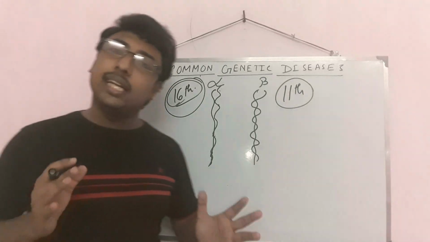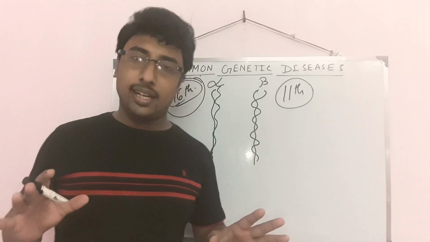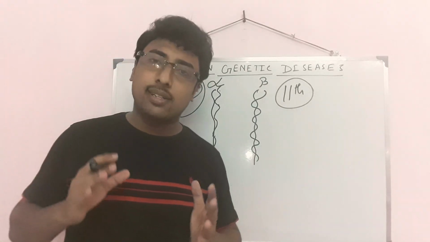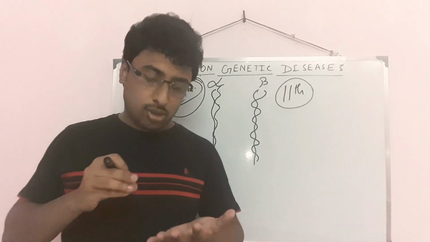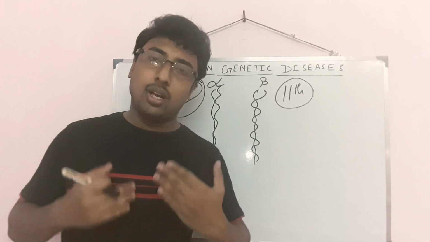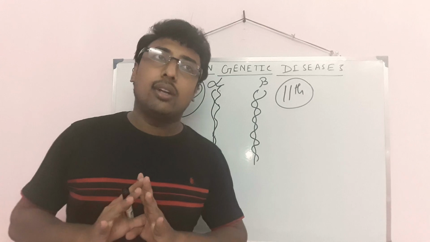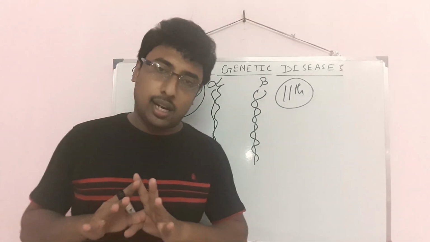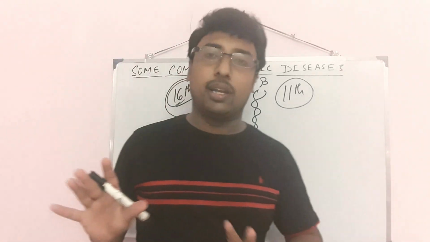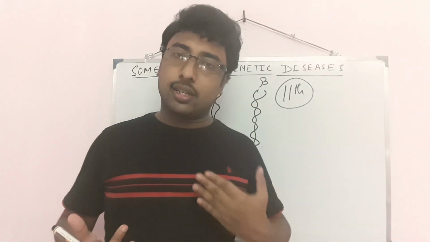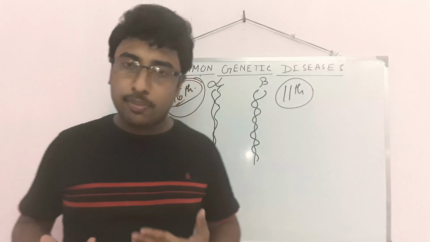With the help of genetic counseling, we can easily prevent it. How? If any person is a carrier of thalassemia and marries another person who is not affected, who is normal, is there any probability that their daughter or son will be a thalassemia patient?